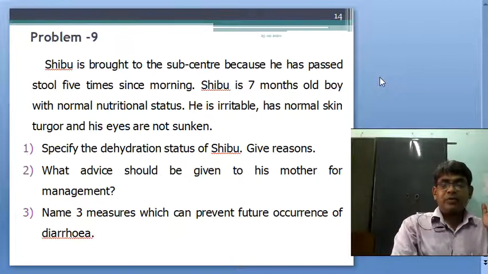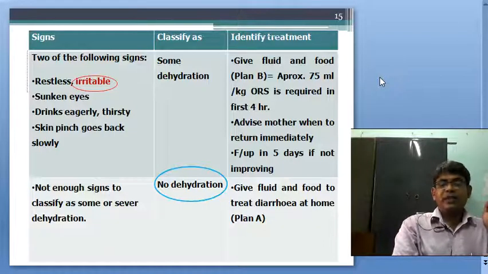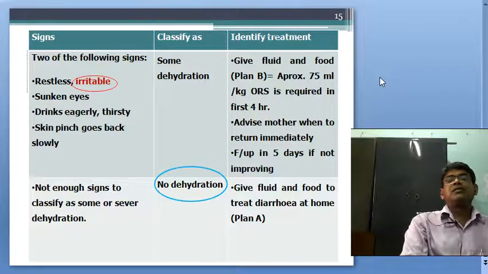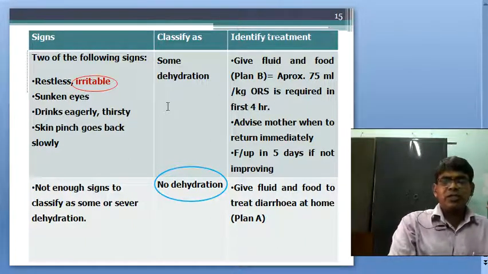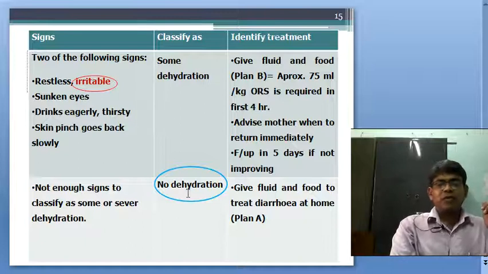Another thing: this is a 7-month-old child, and below 2 months is a young infant. This is not a young infant, this is a child. So there are 3 types of classification: severe dehydration, some dehydration, or no dehydration.